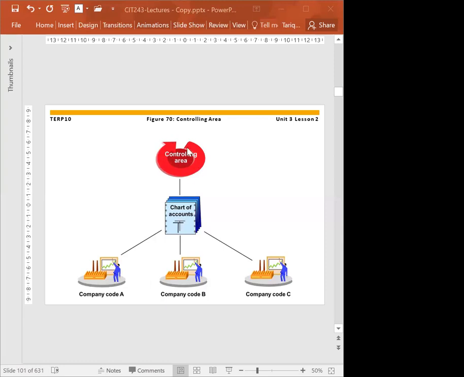And the main purpose of the SAP controlling module is planning. At the end of the day, you will be able to see the variance: how much was your plan and how much is the actual cost, and then you can see the variance. So this will be happening in the controlling area.